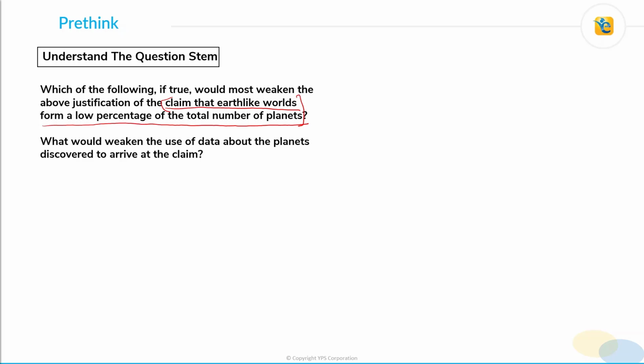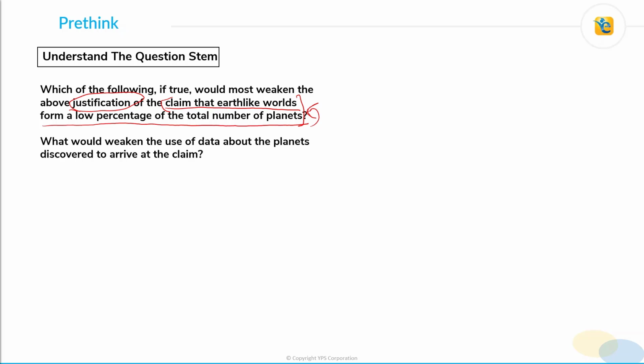So the claim is that Earth-like worlds form a low percentage of the total number of planets. This is the claim. What is the justification? The justification is the data given about the over 200 stars that were detected. If we simplify this question stem, it would mean: what would weaken the use of the data about the planets discovered to arrive at this claim. Alright, it is very important to understand the question stem here. We do not have any proper conclusion here. We need to understand what needs to be weakened.